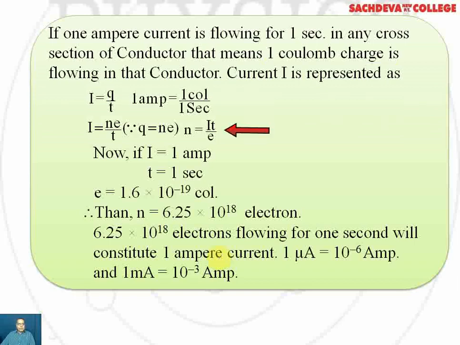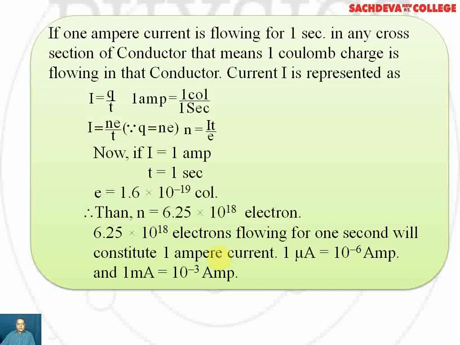However, Q is equal to NE, so I can be written as NE over T, and we can make N the subject of the equation, that is N is equal to IT over E. If I is 1 ampere, T is 1 second, and electronic charge is 1.6 times 10 to the power minus 19 coulomb, then we can estimate the number of electrons, which is found to be 6.25 times 10 to the power 18 electrons. So if 6.25 times 10 to the power 18 electrons are flowing for 1 second, it means that 1 ampere current is flowing in that system.